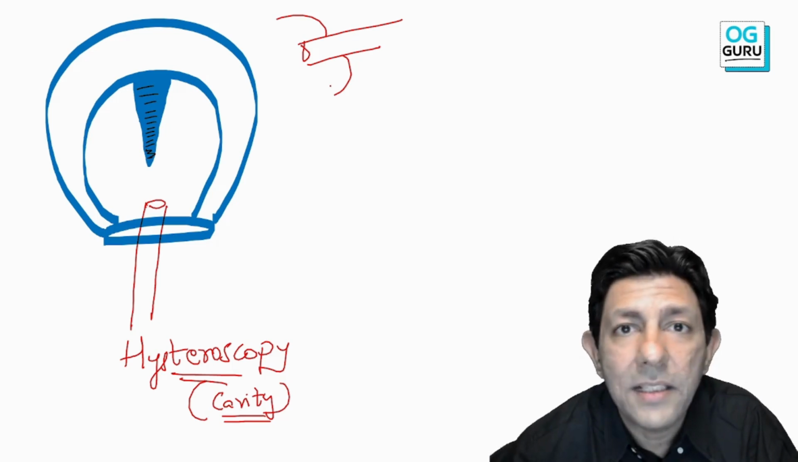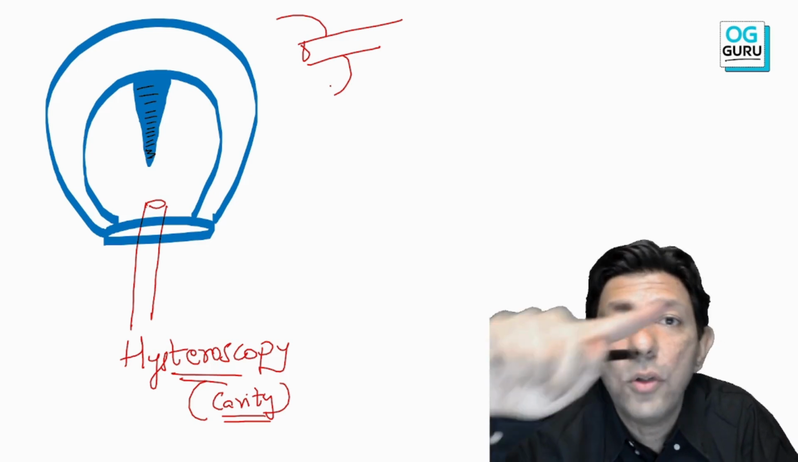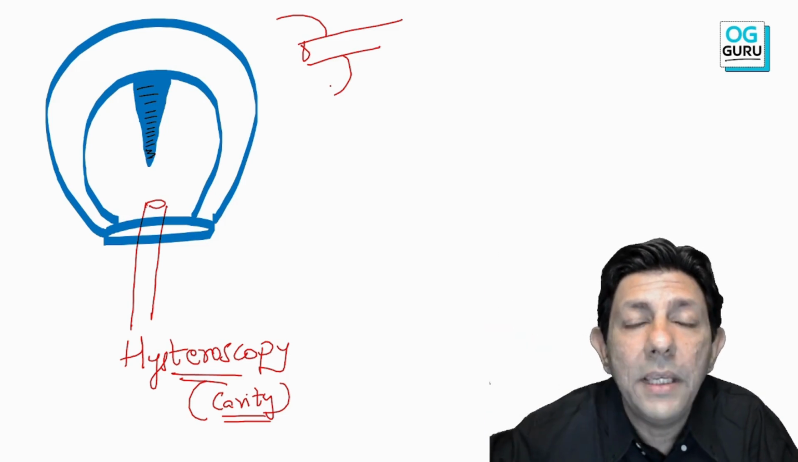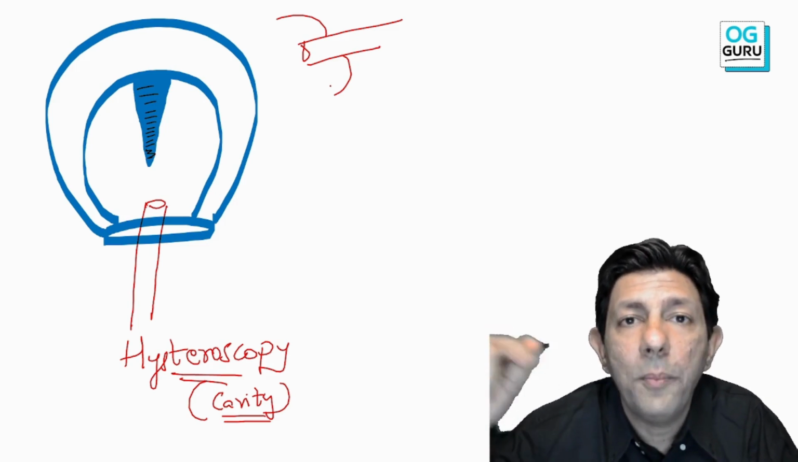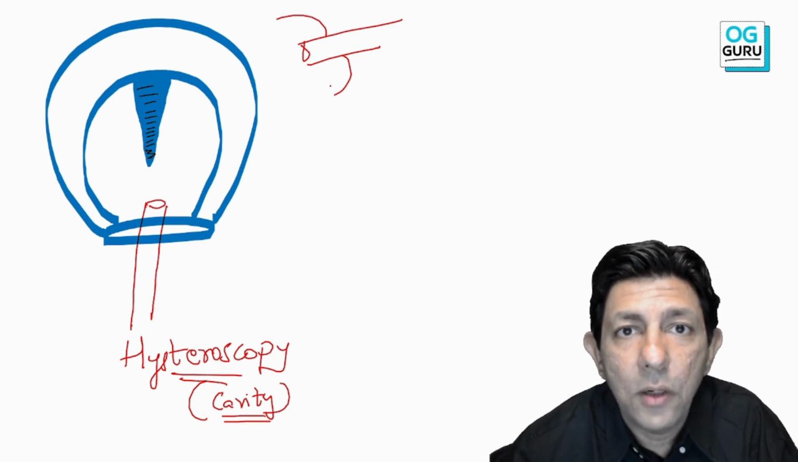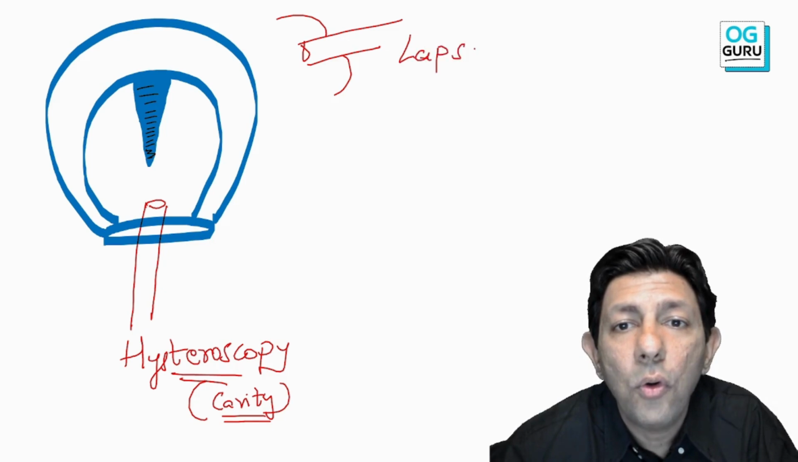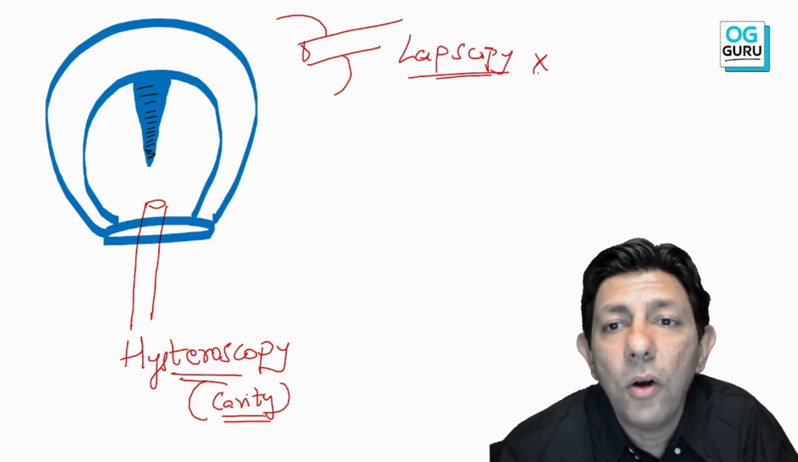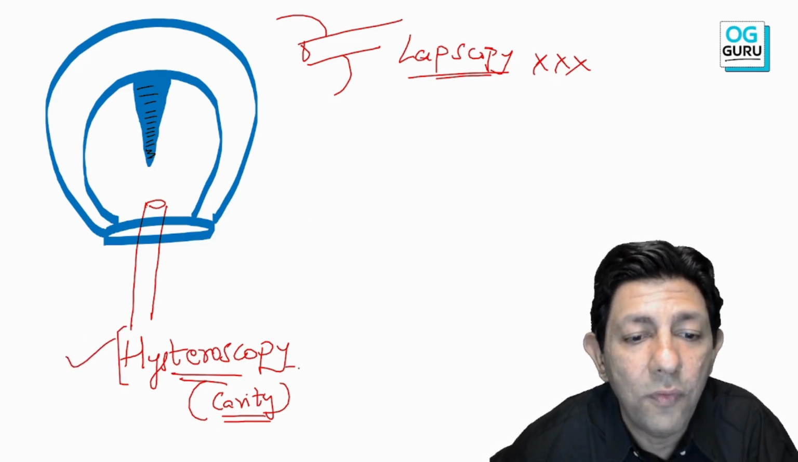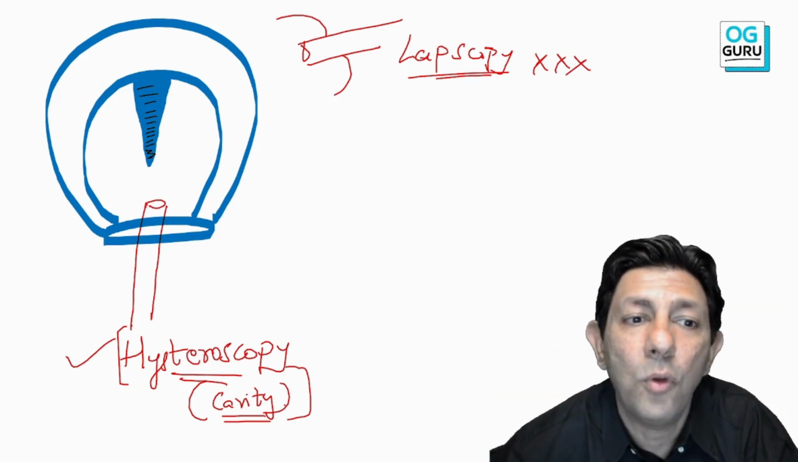You cannot see. You can see? No, you cannot see. So from the terrace of the building, I can see the roads and the cars outside, but from the terrace I cannot see how many students are there inside the classroom. Is it clear to all of you? So laparoscopy has no role in the management of septate uterus. Important concept. Here I have to go from inside. So hysteroscopy is the inside classroom view, laparoscopy is the outside view.